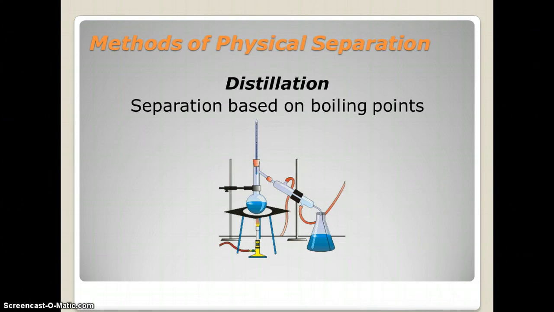So distillation. The separation is based on the boiling points of these different substances that we're talking about here. And one may boil at a higher temperature than the other. And when that occurs, then you can boil off one substance and leave the other behind, and collect the boiled off substance in another flask.